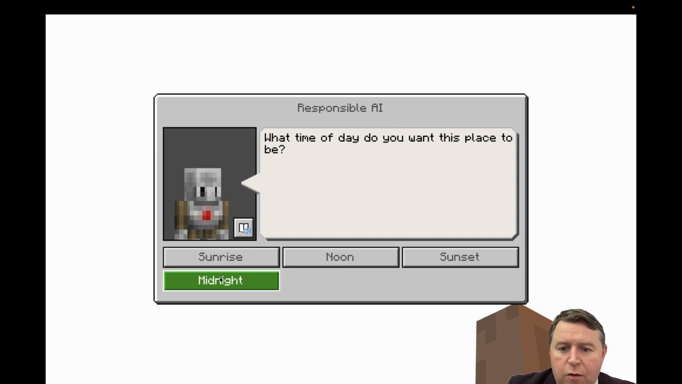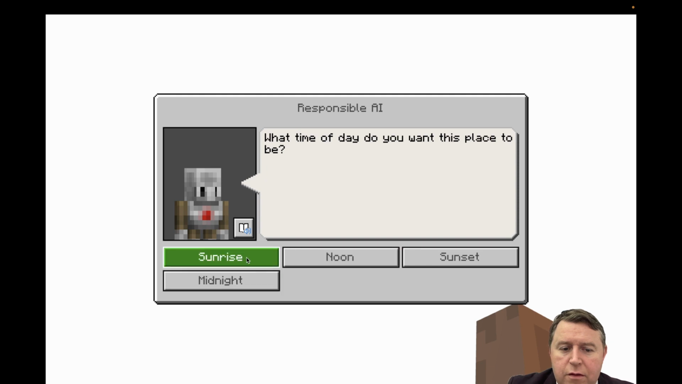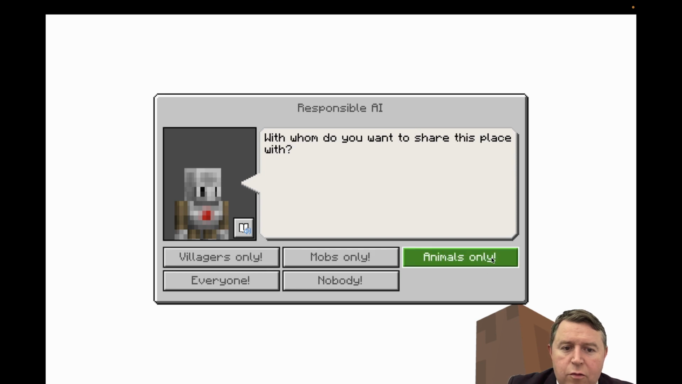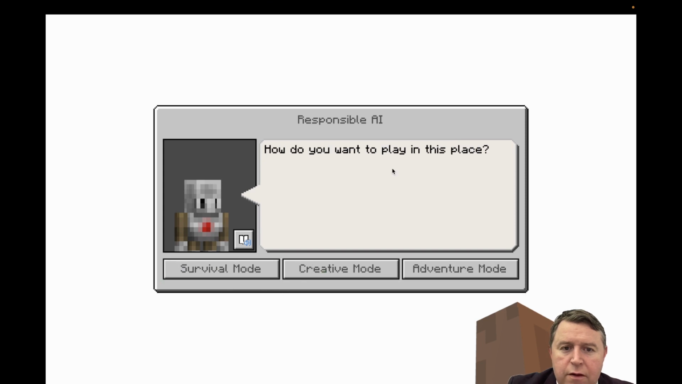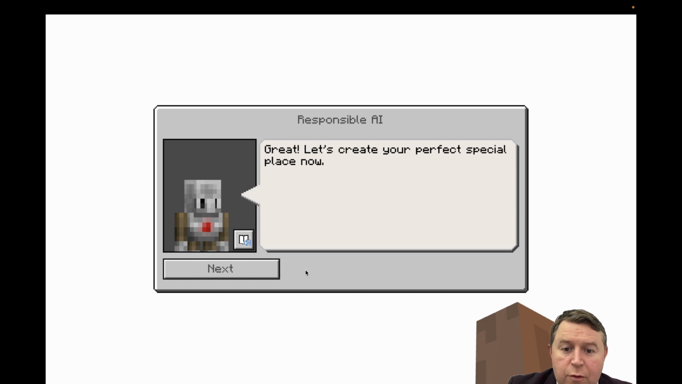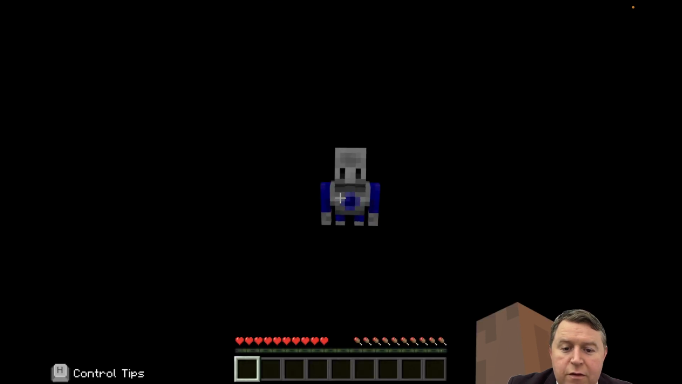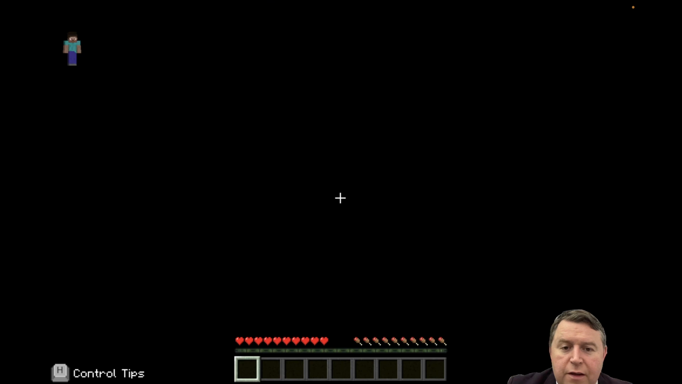I think I want a flower forest. Sunrise. And a starter home. And then of course you can change it into creative mode, adventure mode, whatever. So I'm going to do adventure mode, and I'm going to go normal, and let's do it. There we go. I think that's it. Finished then. Generating our flower forest.